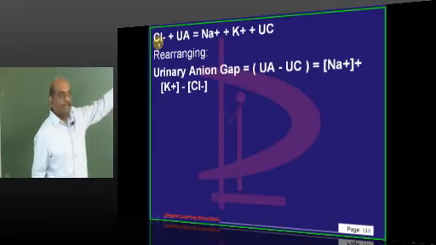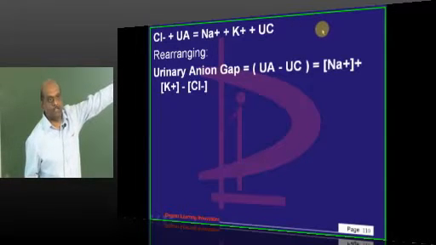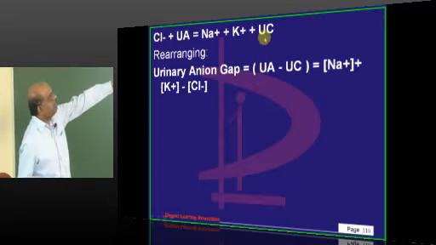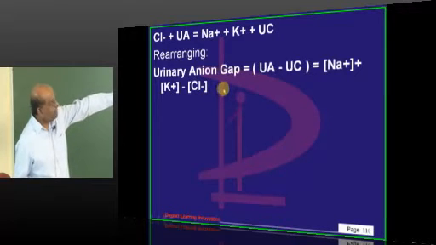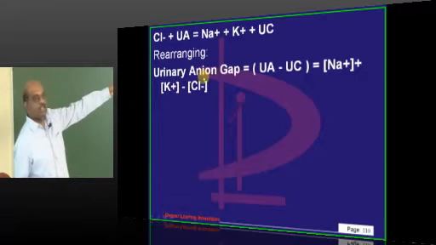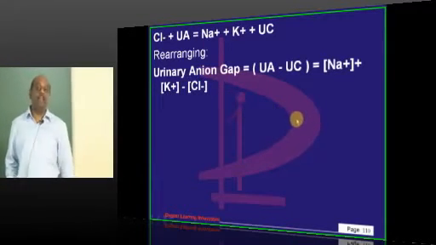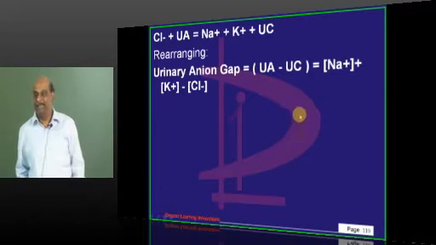So chloride plus unmeasured anions equal to sodium plus potassium, which are measurable cations plus unmeasurable cations. Rearrange this equation. Unmeasurable anions minus unmeasurable cations is equal to measurable cations minus measurable anions. You got this equation? And this we call it as urinary anion gap. So that is the reason whenever we say anion gap, what is our immediate answer? Sodium plus potassium minus chloride.